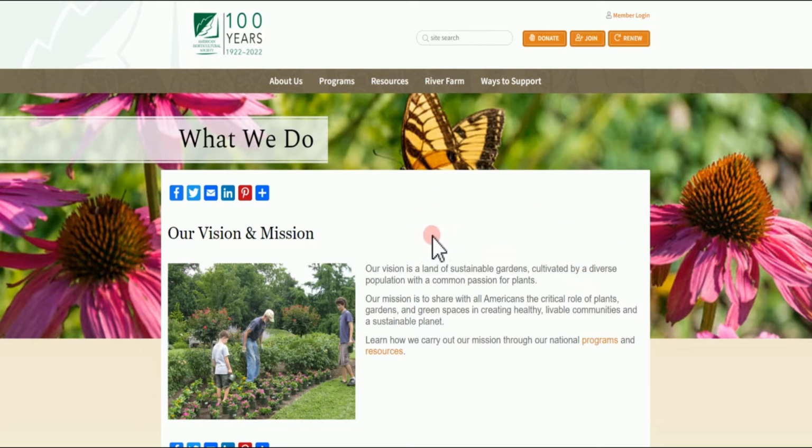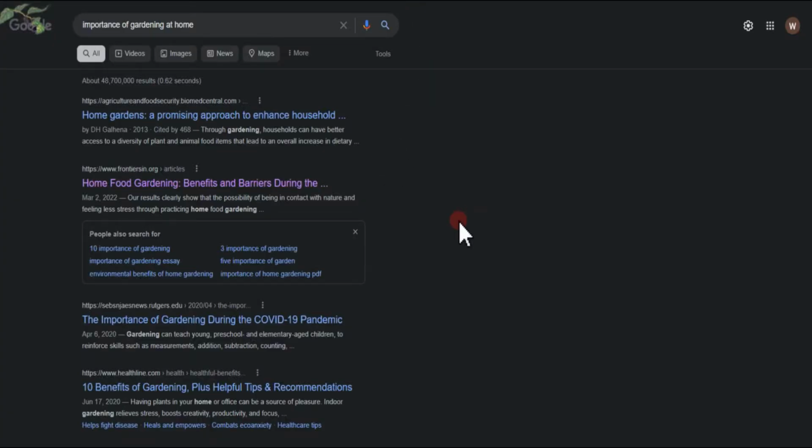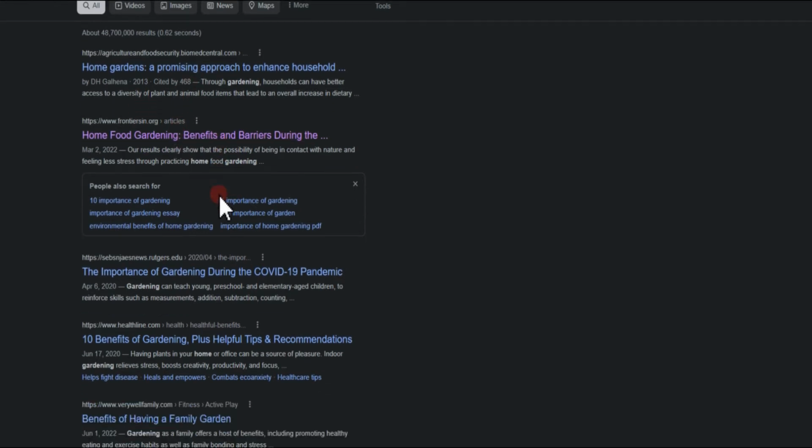So for you to write compelling articles about this particular website, the first thing to do is to go over to Google. What you are going to search for is going to be according to the offer that you choose. Since we chose the one of plants, what we are going to do is to write something like importance of gardening at home. You can click any of these articles right here. For the sake of this video, I'm going to click on this particular one right here.